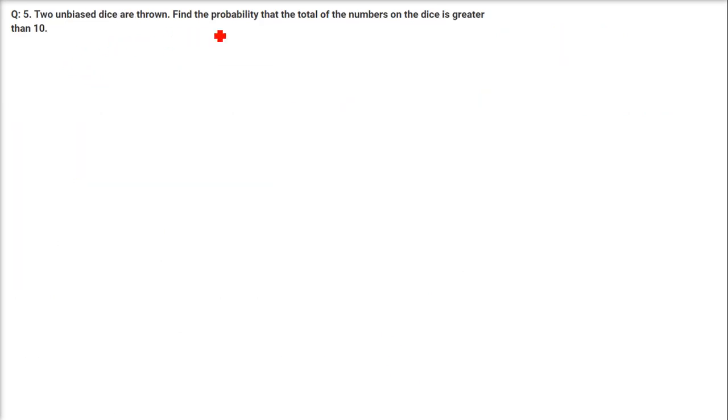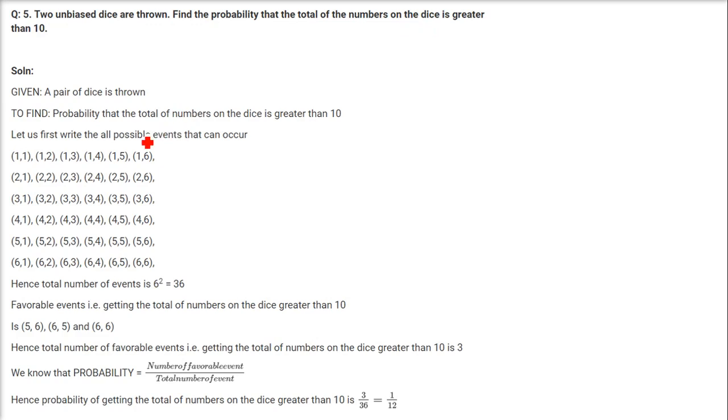Two unbiased dice are thrown. Find the probability that the total of the numbers on the dice is greater than 10. Again, let me show you, as I just explained. These A and B, that is two dice, will give all these combinations. That is, 36 combinations will be there.